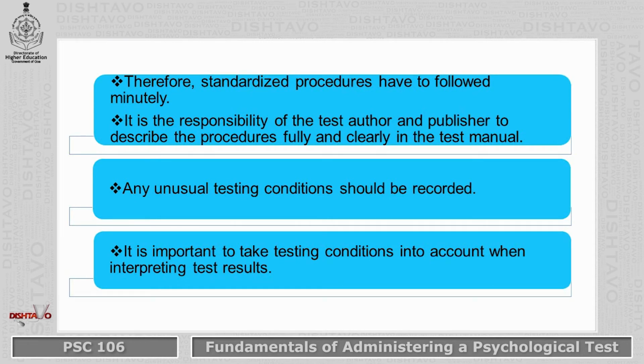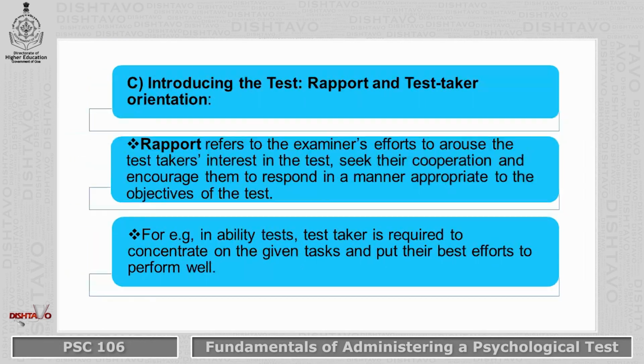It is the responsibility of the test author and publisher to describe the procedures fully and clearly in the test manual. Any unusual testing conditions should also be recorded. It is important to take testing conditions into account when interpreting the test results.